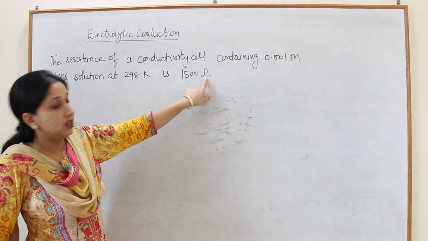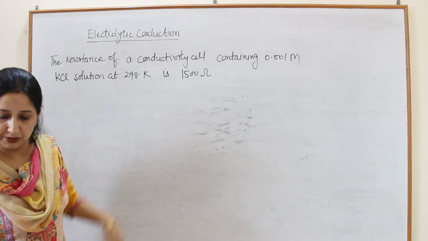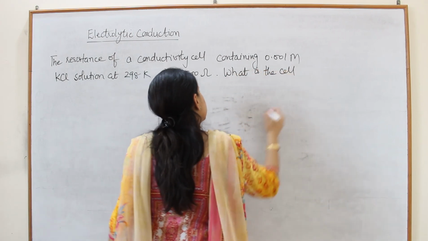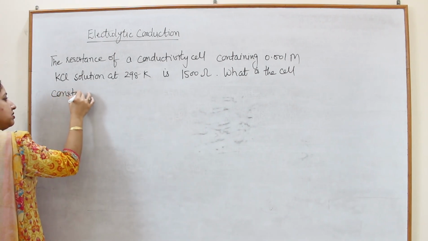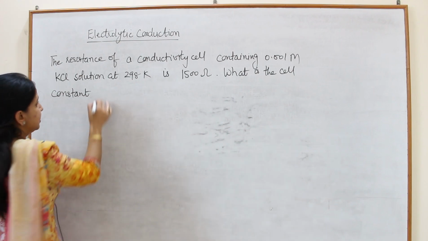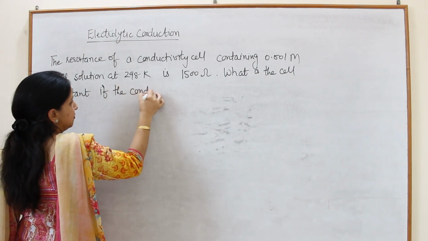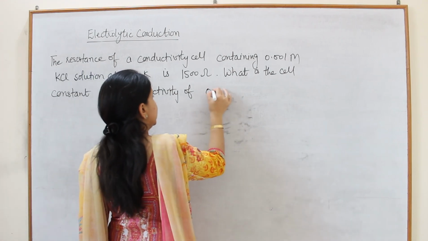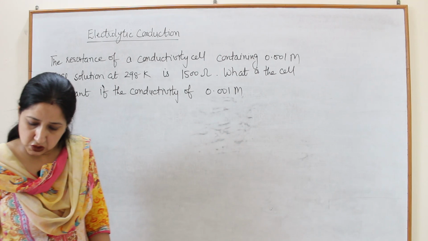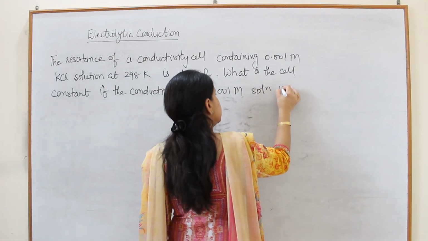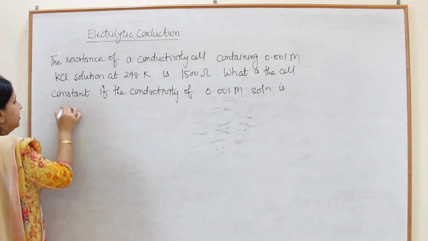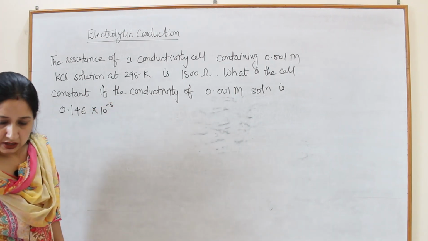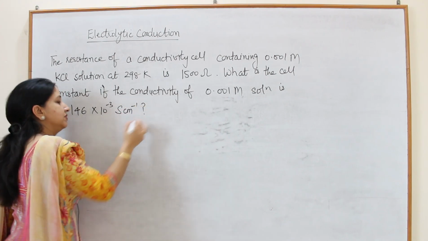This ohm is the unit of resistance. What is the cell constant if the conductivity of 0.001 molar solution is 0.146 into 10 raised to power minus 3 Siemens per centimeter inverse.